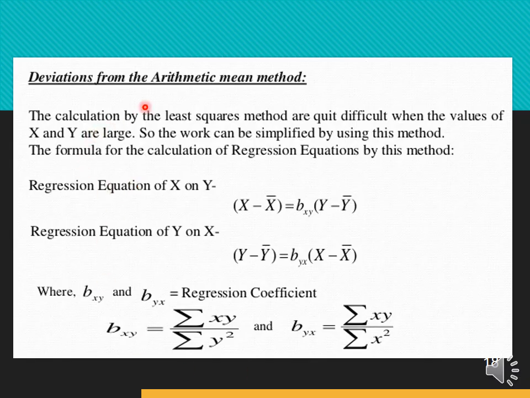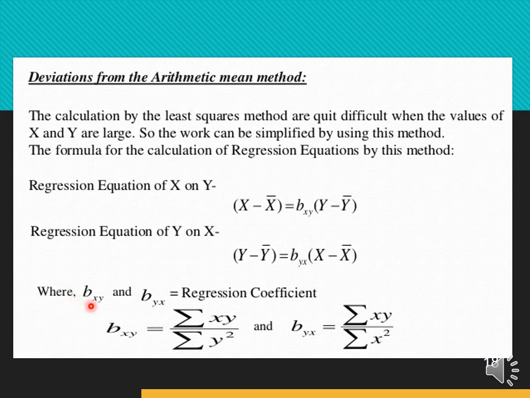Now comes the next method, the deviation from the arithmetic mean method. The calculation of the least square method is quite difficult, so when the values of x and y are large, we can use this arithmetic mean method. For this, the regression equation of x on y is x minus x bar = bxy (y minus y bar). For the regression equation of y on x, we get y minus y bar = byx (x minus x bar).